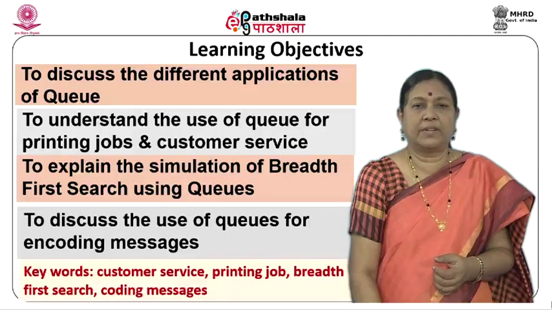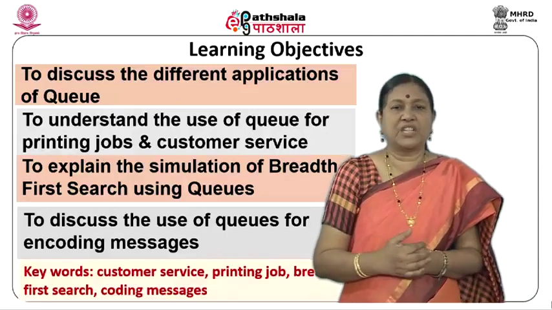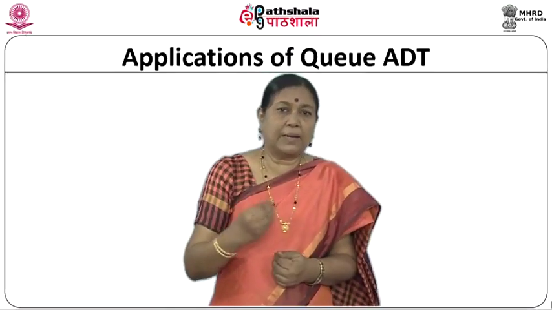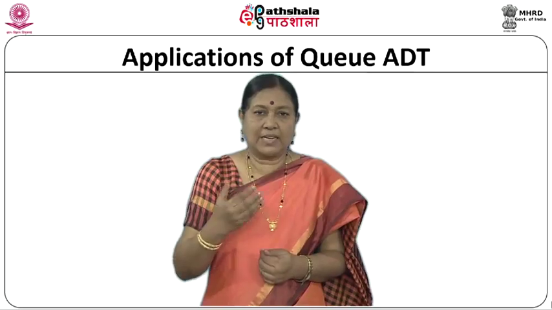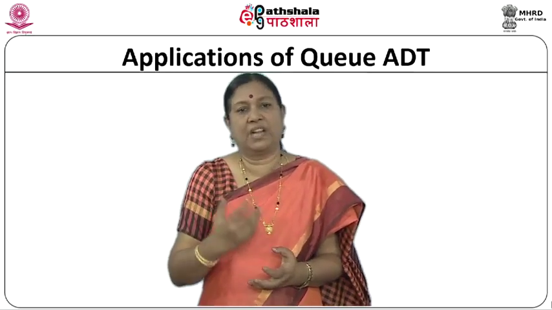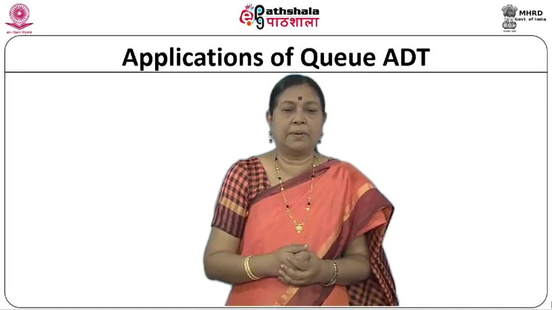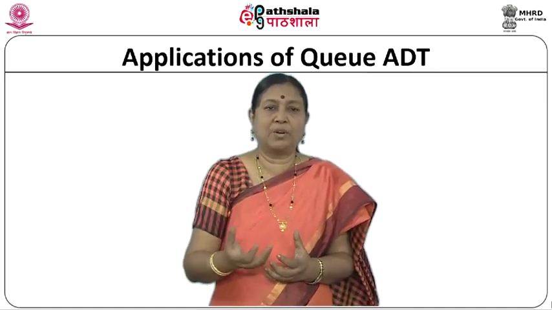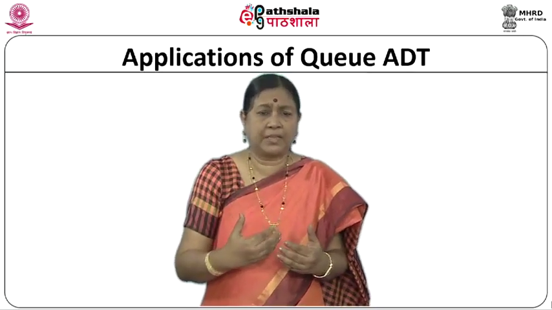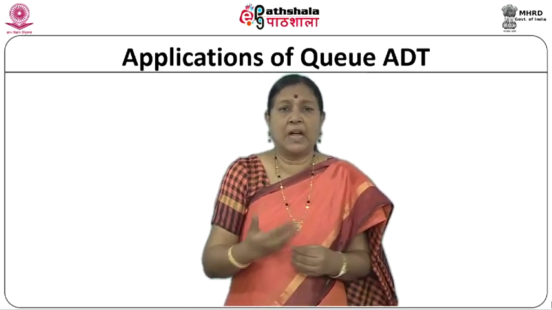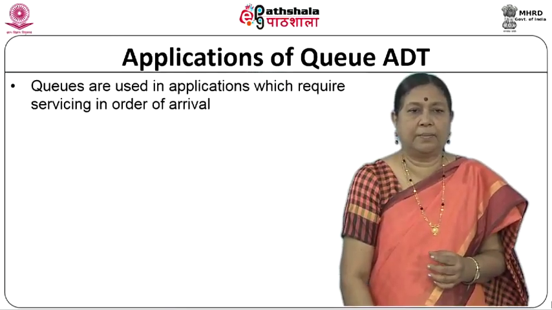Some of the keywords that we are discussing here would be customer service, printing job, breadth first search and coding messages. Each of these applications has a particular concept associated with it. So, when I say customer service, it is a concept, it could be for any application. Printing jobs again is a type of servicing concept. Breadth first search is where I want to traverse in a different way, and coding messages is how I want to, depending on the particular coding application, use a queue there. So, let us look at the applications.